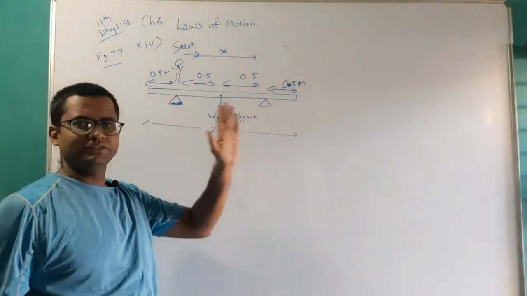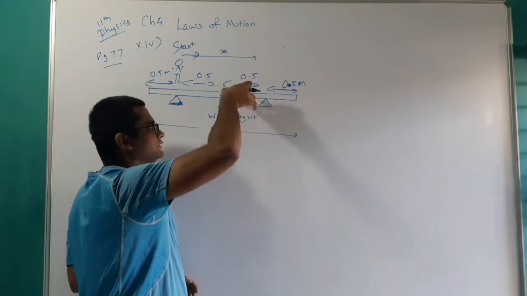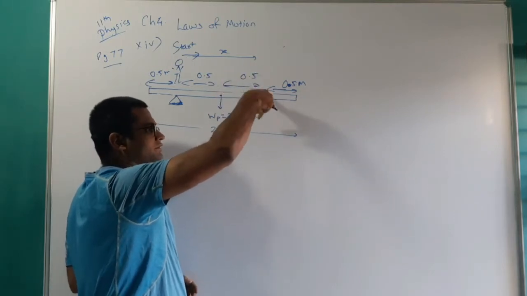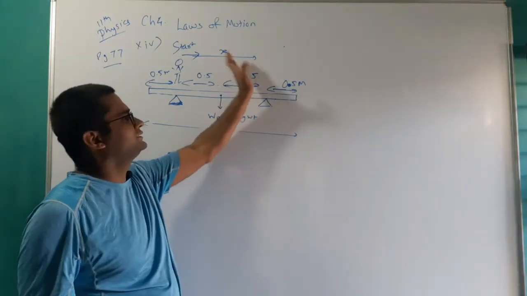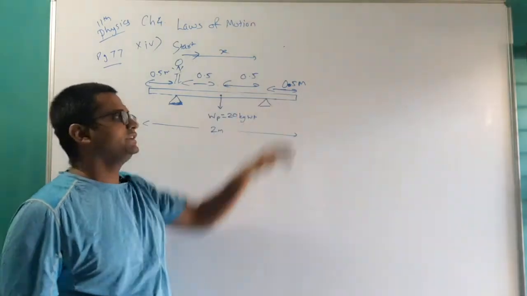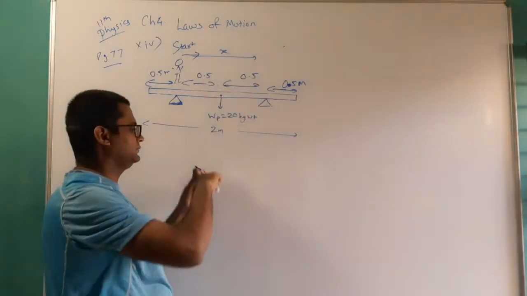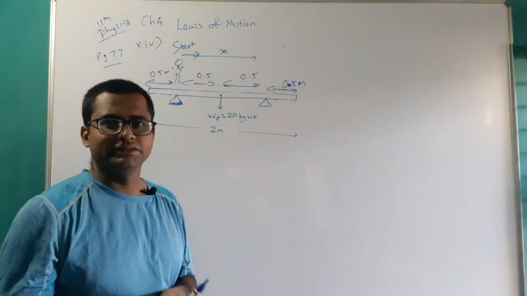So there will be some distance x when the clockwise torque and anti-clockwise torque will become equal, and if this person exceeds that condition, then the clockwise torque will dominate and the plank will topple like this. So we have to find that particular situation here.